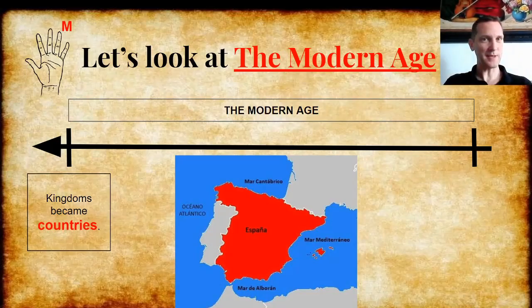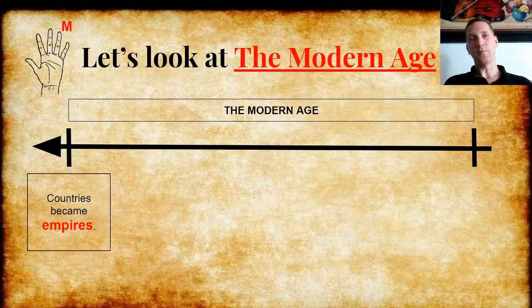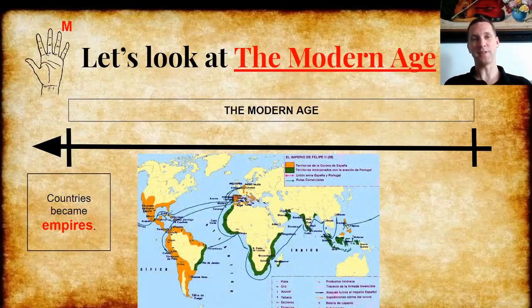That happened in Spain and in other places too. But it didn't stop there. These countries became empires because, when Christopher Columbus traveled across the Atlantic Ocean and discovered America, European powers conquered the territories and they had big empires now.